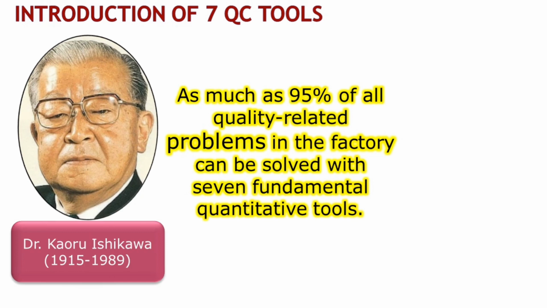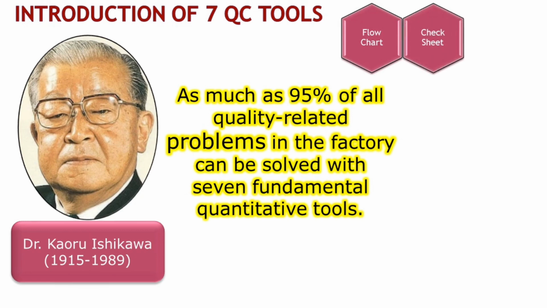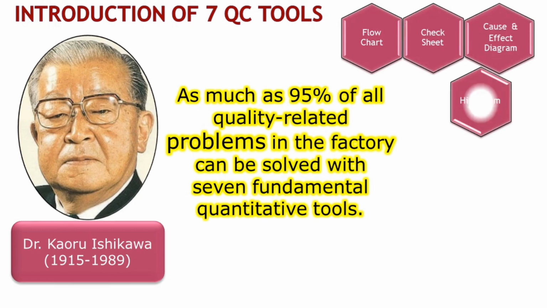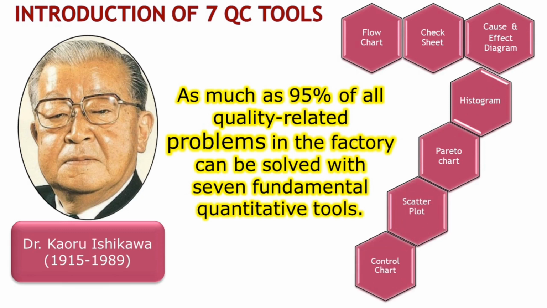So, which are these 7 quality control tools? Flowchart, check sheet, cause and effect diagram, histogram, Pareto chart, scatter plot and control chart. Let's explore them one by one. These tools are essential in quality management and they can significantly improve processes and identify areas for enhancement. Stay tuned as we delve deeper into each tool and discover their potential in solving real-world quality challenges.